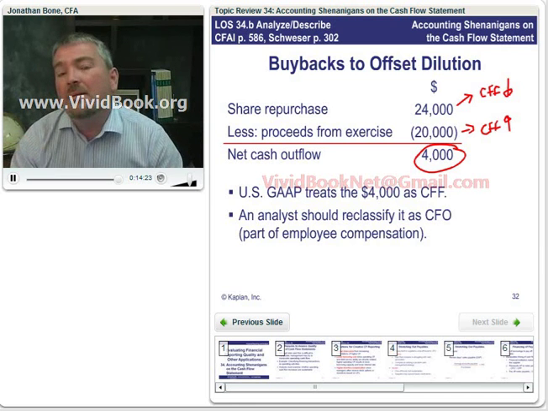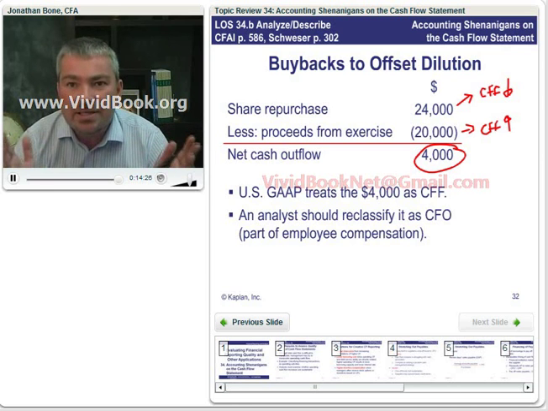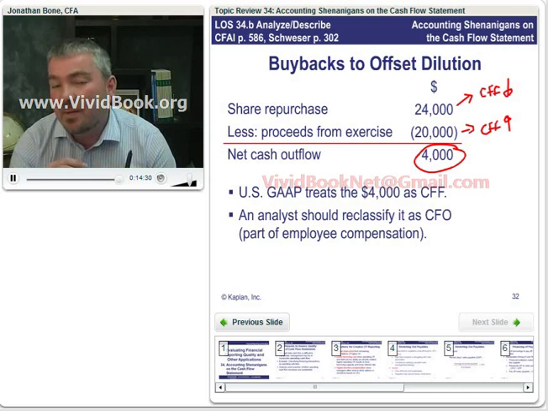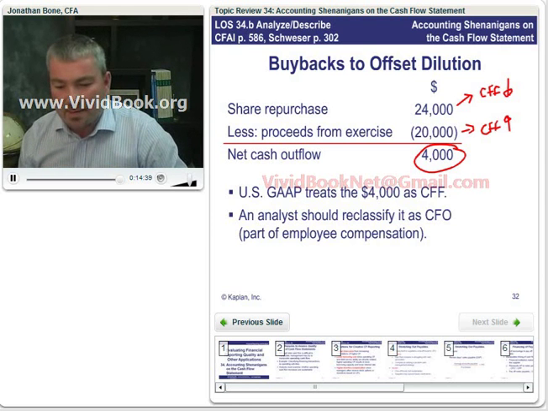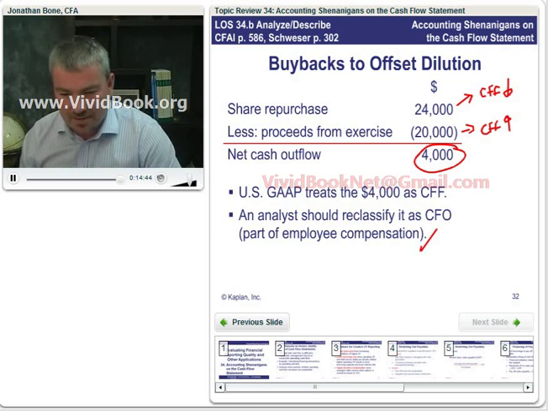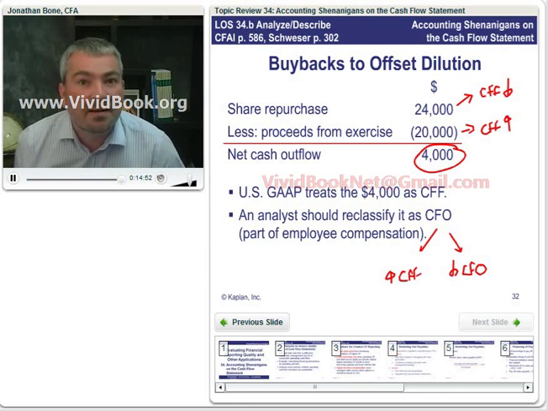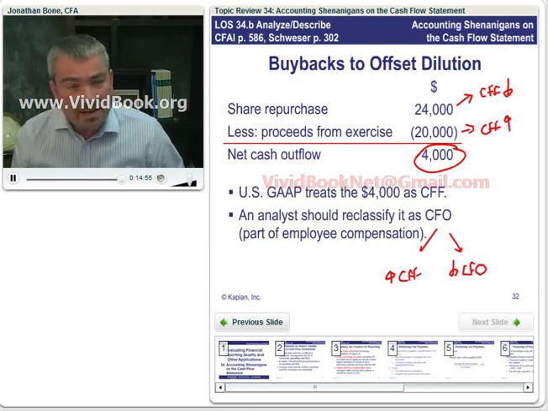Now, we know that employees' salaries, wages, etc. pass through the income statement and pass through cash flow from operations. So maybe this $4,000 should have reduced cash flow from operations, not cash flow from financing. So as a result, maybe the analyst would want to increase our cash flow from financing by $4,000 and maybe decrease our cash flow from operations by $4,000. And that's the end of this rather short reading.